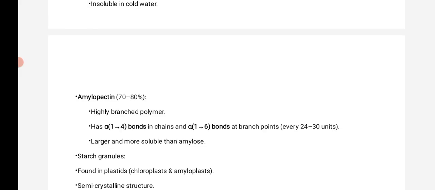And the next one, amylopectin, is always 70 to 80%. It is a highly branched polymer. When compared to amylose, which is an unbranched structure, amylopectin is a highly branched polymer, with alpha 1,4 bonds in chains and